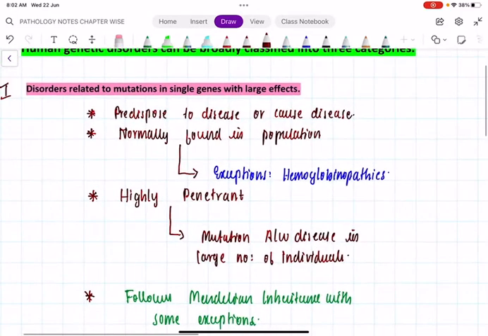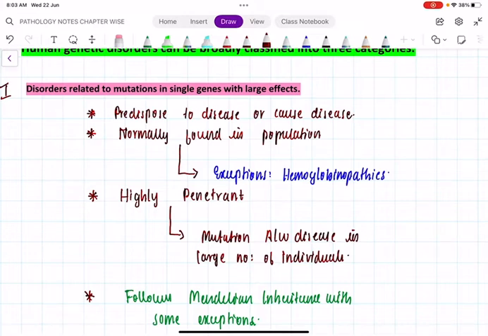Disorders which are related to mutations in single genes with large effects either predispose to disease or directly cause the disease. Remember, these single gene mutations are normally found in the population, with the exception of hemoglobinopathies, which are rare, meaning the incidence is less. Remember, these single gene mutations are highly penetrant.